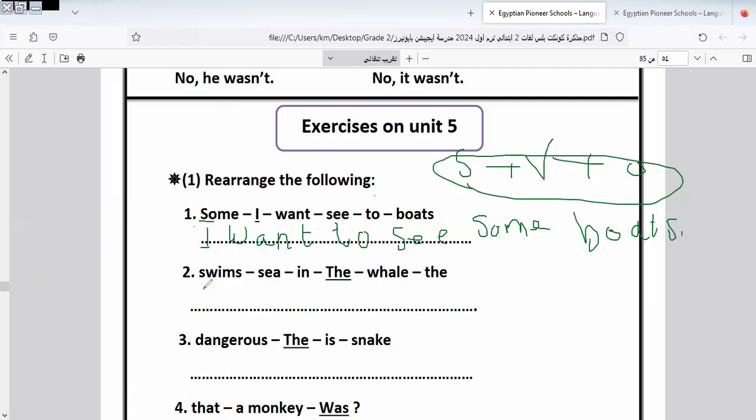Let's go to another one. The whale swims in the sea.